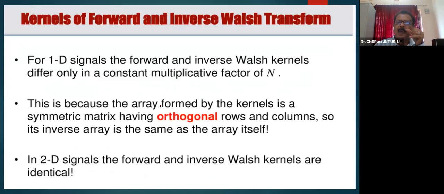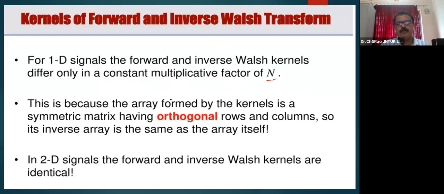Coming to the kernel of the Walsh transformation matrix, the 1D signal forward and inverse kernels differ only in the constant multiplicative factor. This is the only difference. In any transformation, if a DC term differs, it doesn't change the transform coefficients, because the array formed by the kernel is a symmetric matrix having orthogonal rows and columns.